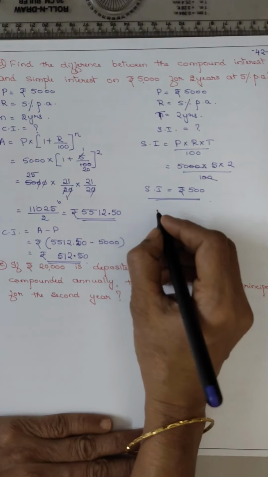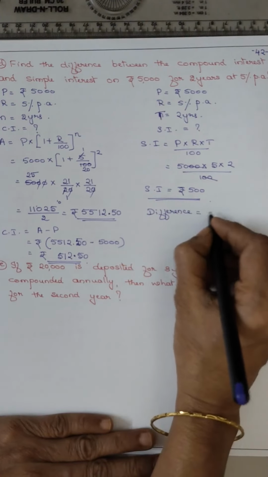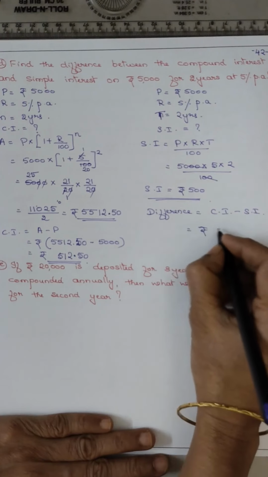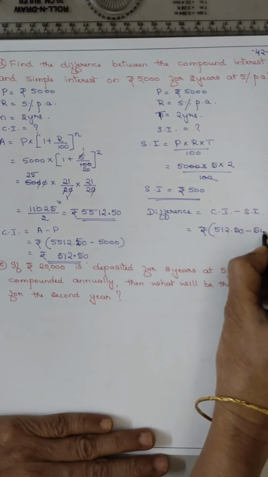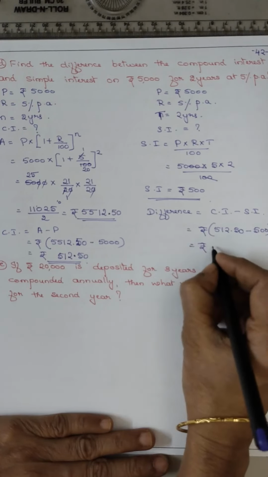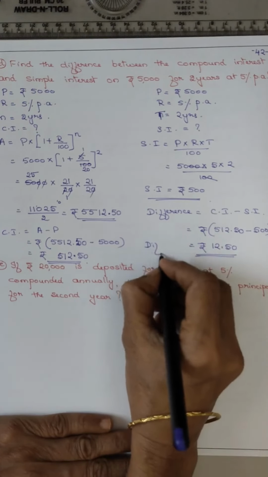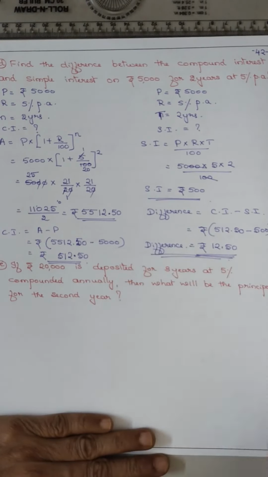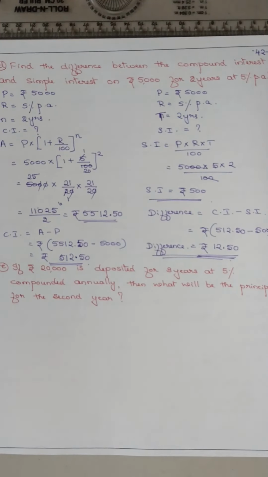So the difference they have asked is CI minus SI. CI is 512.50 minus 500. So the answer is rupees 12.50. This is the final answer. Hope you are confident. The sum was very easy, calculation-wise it was easy, isn't it?